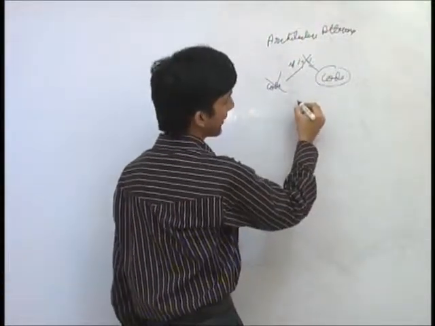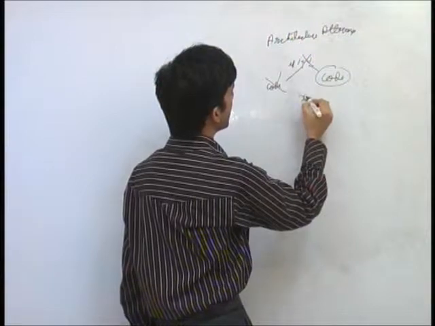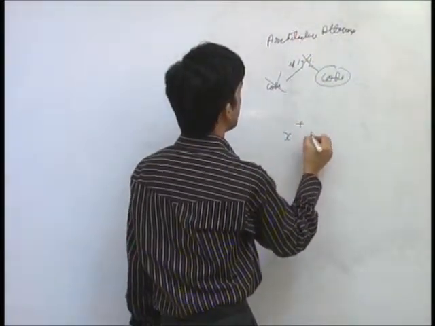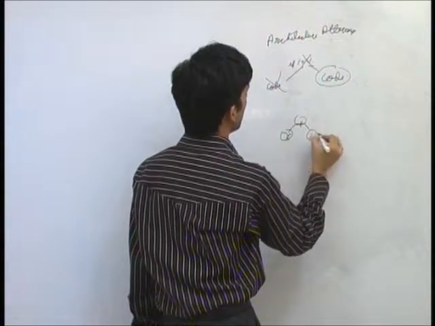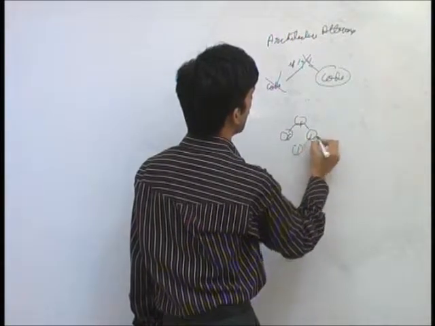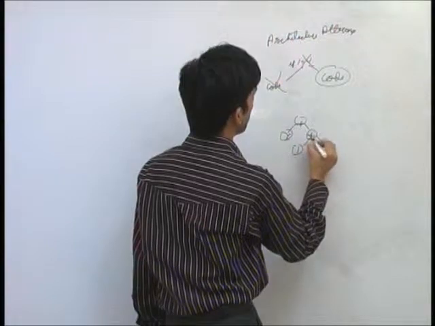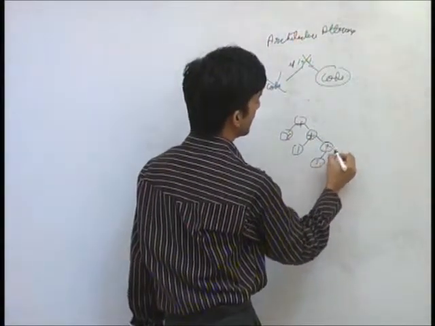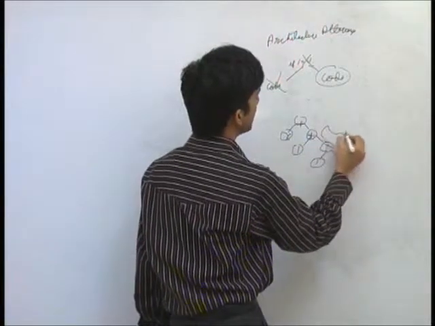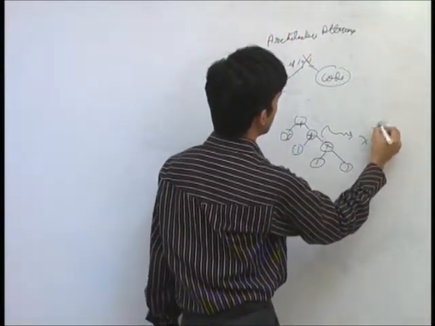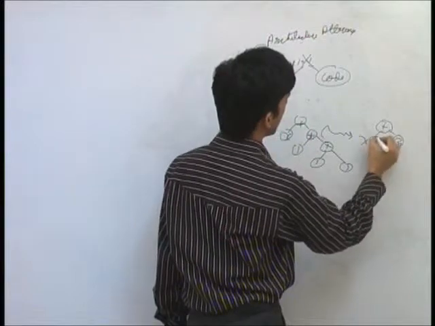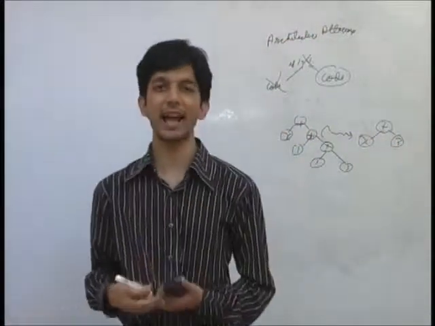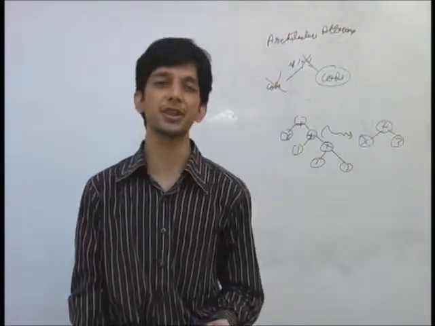If I have something like x plus 1 plus 1, and again 1 plus 1, I can easily trim it down to something that says x plus 3. So these are programs that unfortunately have a very bad architecture.